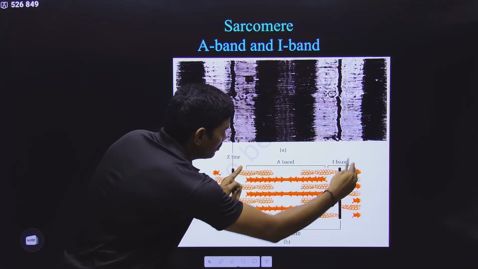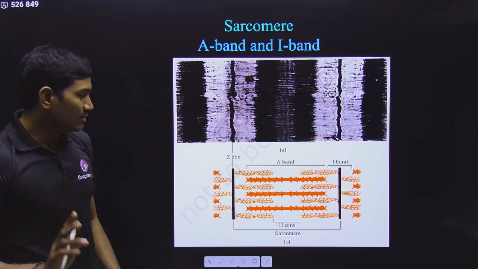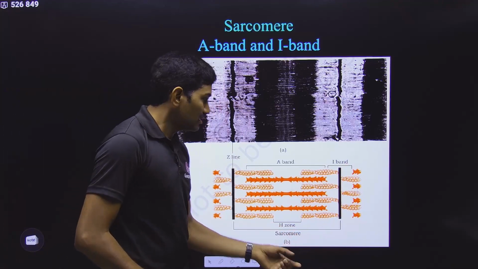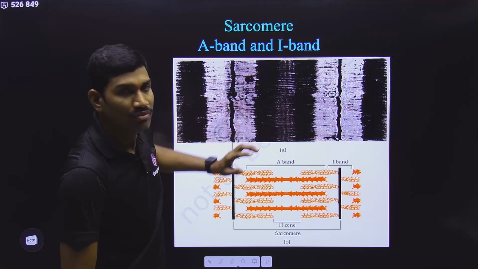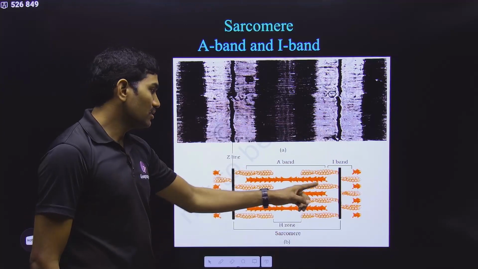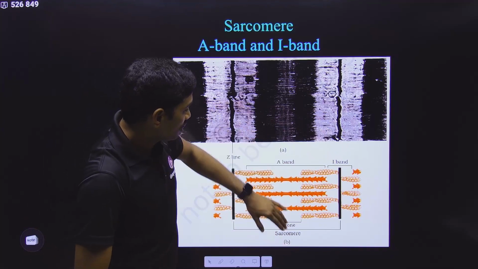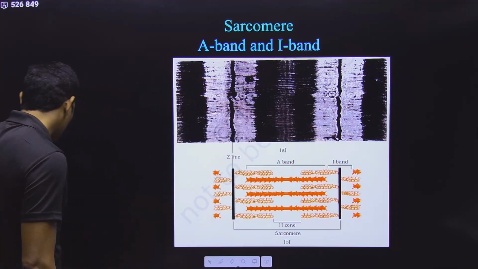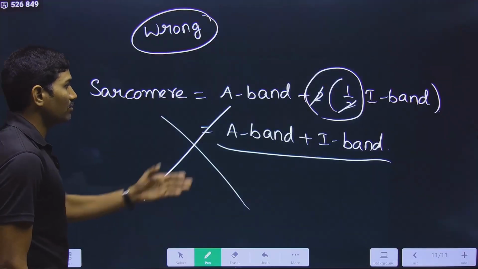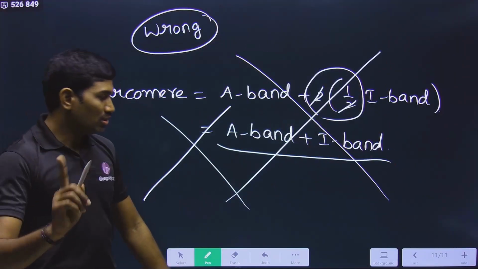Now from this to this, is it called a sarcomere? No, it is not a sarcomere. So that's why a sarcomere is one complete A band plus half plus half, so two half I bands. This is what is called a sarcomere. But if you write that sarcomere is equal to A band plus I band, that is wrong. So please don't apply your mathematics in this particular case. This is a wrong concept. You should not do it like this.